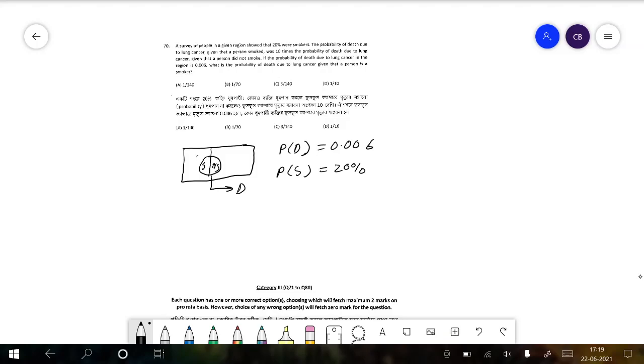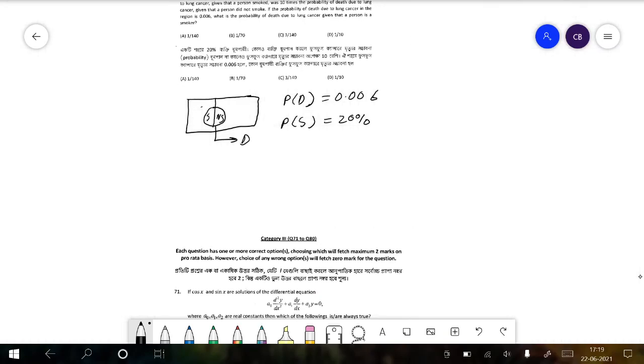So we can say that the probability of D is equal to the probability of being a smoker times the probability that he died given he is a smoker, plus the probability that he is a non-smoker and that he died despite being a non-smoker.